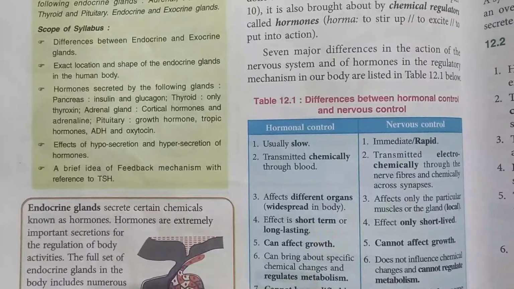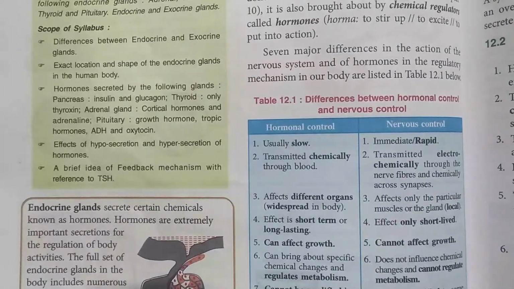Fourth, in hormonal control the effect is prolonged. It is not short-lived. But in case of nervous control, the effect is only for a short life. Nervous control takes place for only a short period of time.